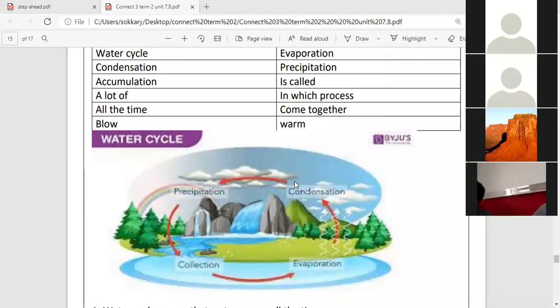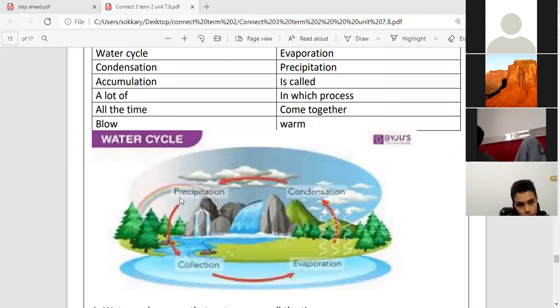And then the rain falls. And then the water collects together. Some water goes to the river, some water goes to the sea, and some water goes under the ground. Now we mention the four important words I need you to study.